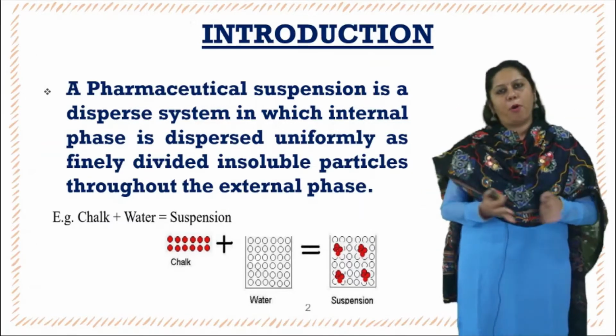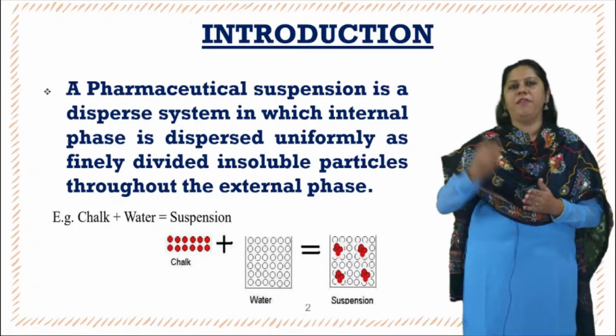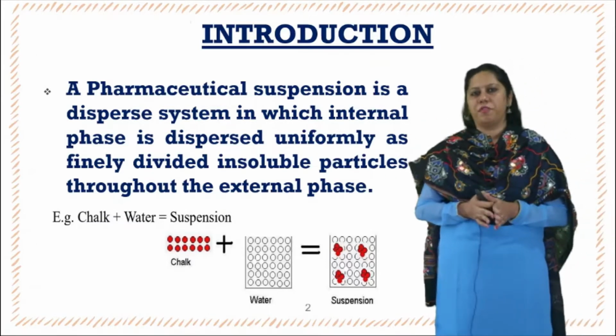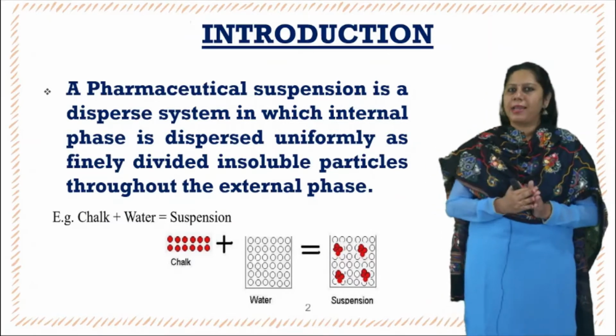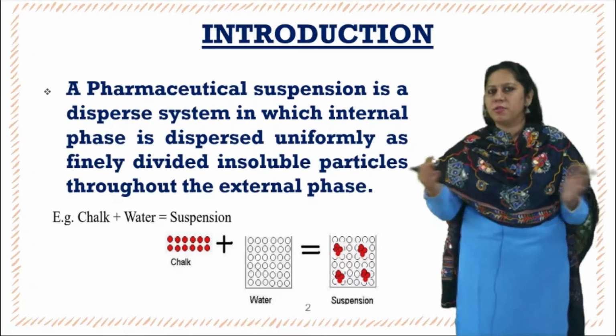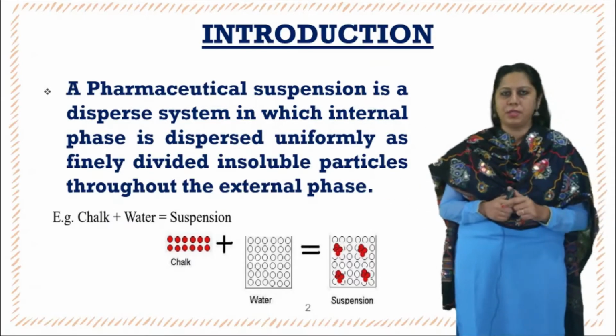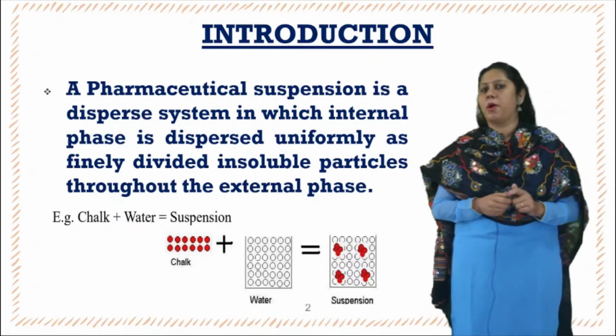So in polyphasic dosage form means you have two or more phases. It is not in one phase, but you have different categories, one in which the solid is dispersed in liquid phase and other in which the liquid is dispersed in the liquid phase. So first one, let us discuss about the suspensions.